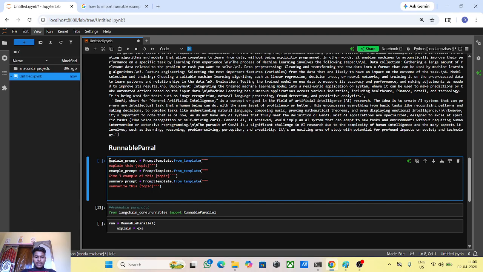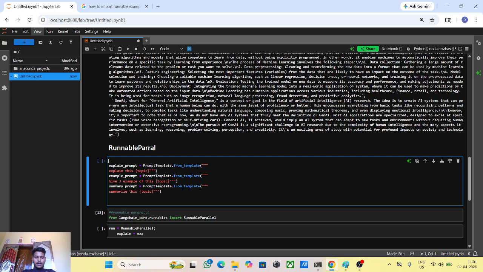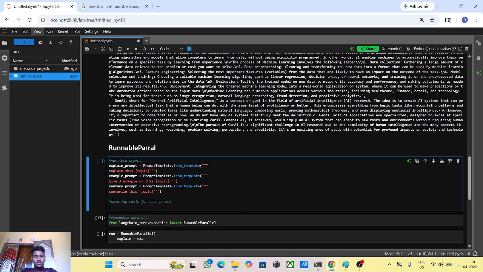Okay, then after we have the prompts, now we are creating our chains from the multiple prompts. We are creating a chain for each prompt.